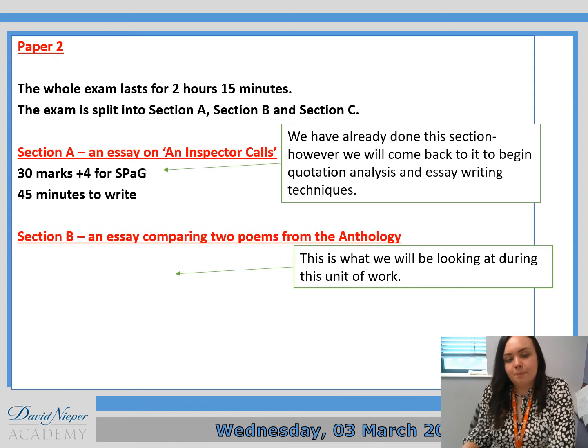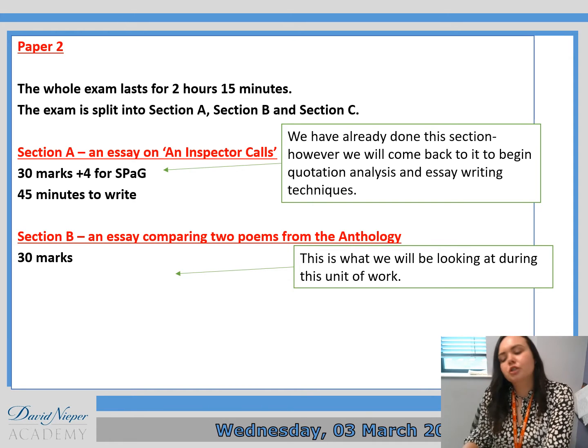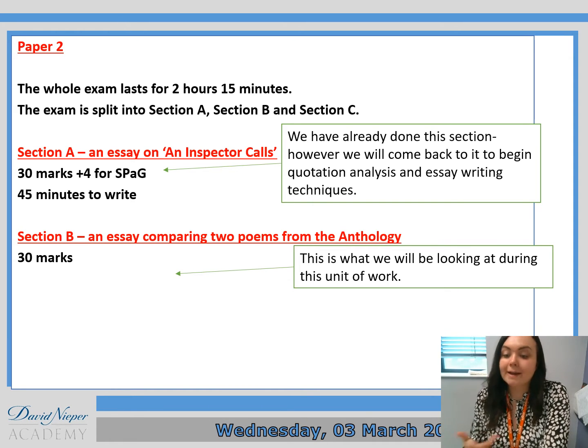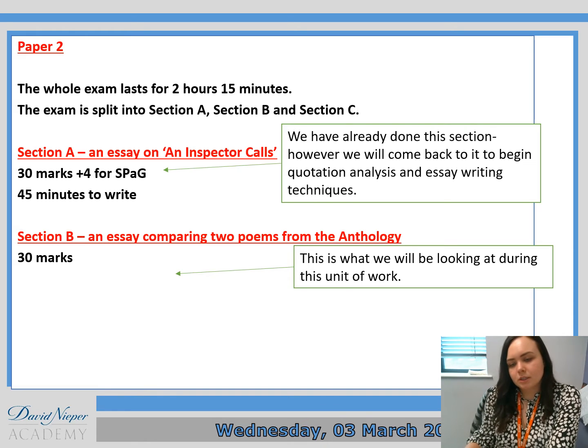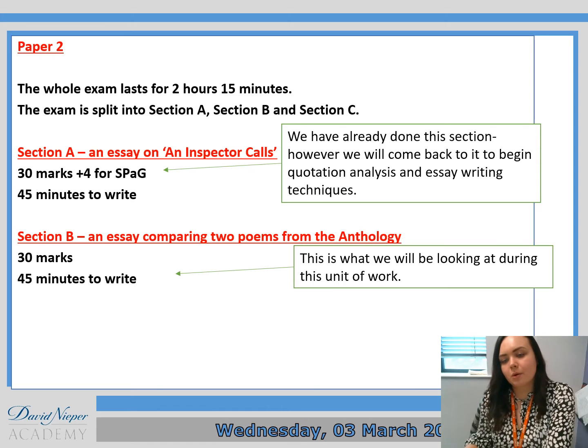So section B then is what we are going to focus on now. This is an essay comparing 2 poems from the anthology. An anthology just basically means a book, a collection of poems, okay? So there are 30 marks available for the essay and you have 45 minutes to write it. So this is what we will be focusing on for our next unit of work.